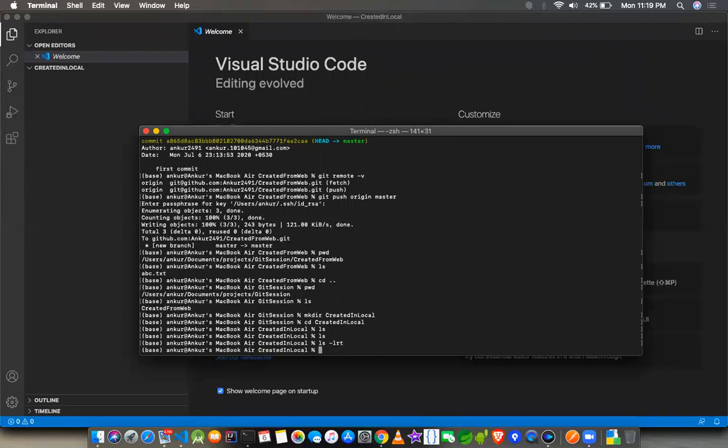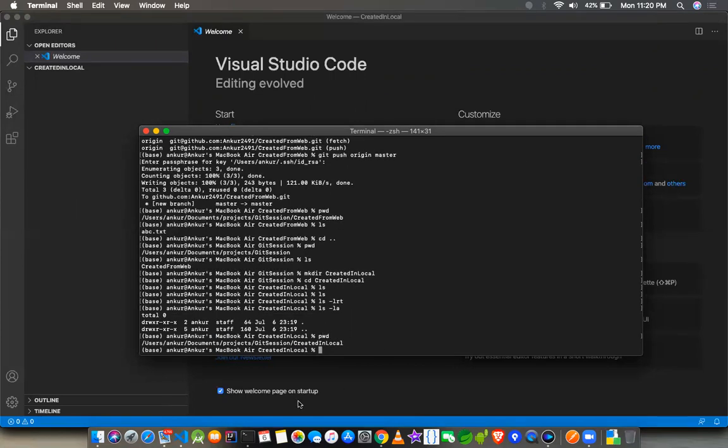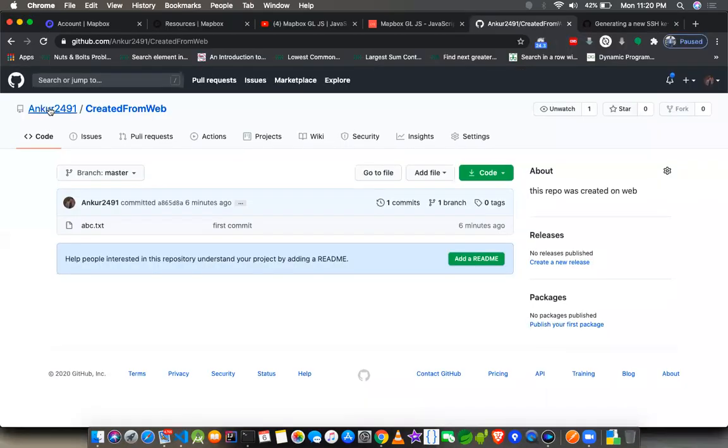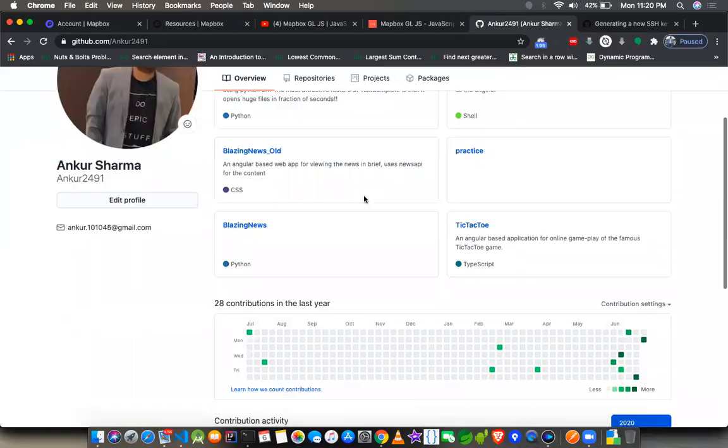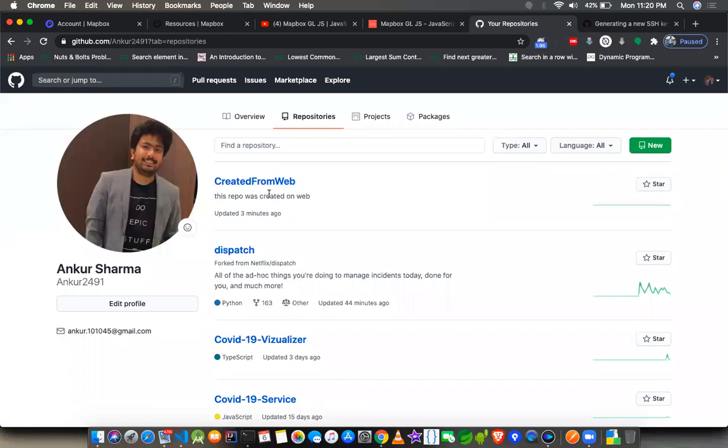On the other side, when I cloned that repo from the remote, you saw there was a .git folder in which I could enter and see the different things, right? In this case there is actually nothing, because it is a folder created on the file system. In this case it is Unix or Darwin, I'm on a Mac, so it just creates a directory for you. It has no link with Git. So I'm inside created in local, and my remote doesn't have any created in local repository. The latest one was this.